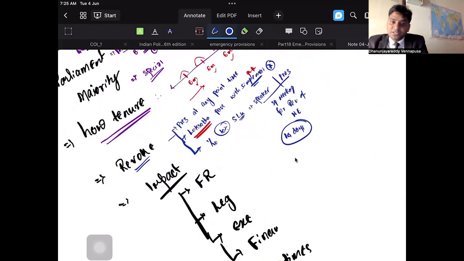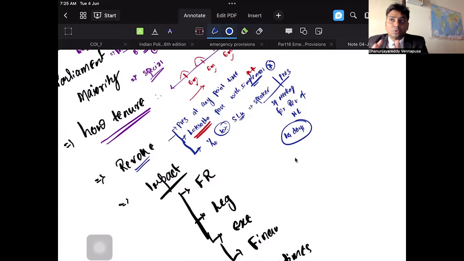Second one is Lok Sabha passes with simple majority. Lok Sabha simple majority, not Parliament. Lok Sabha has to pass it. Both houses not necessary. Or if 1/10, or 10%, of the strength of Lok Sabha is thinking that we have to revoke, and if they go to the Speaker, the Speaker has to convene a meeting.